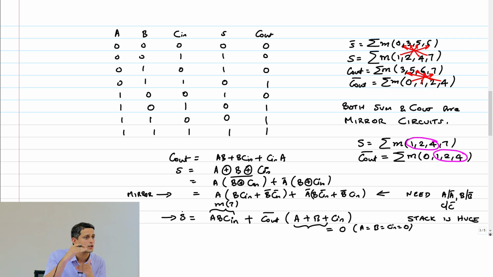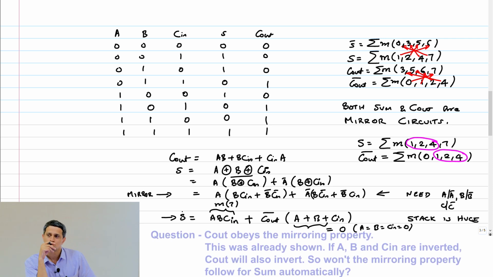It's only a subset of combinations, because when A, B, C in equal to 0, 0, 0, Cout bar is 1. You have to enumerate and see that the mirroring holds only for those subset of combinations. So go back, enumerate these cases, find out how many cases there are and see if the mirroring holds or not. Okay?